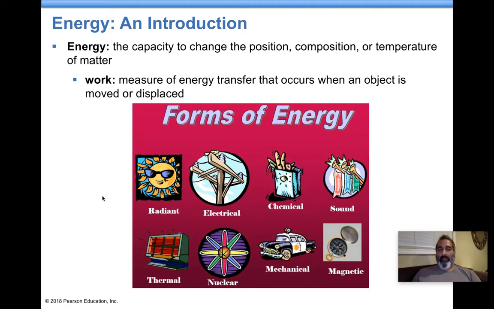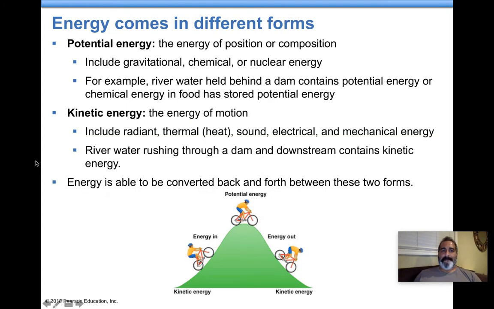Well, what is work? Work, if you ever took physics, is an equation. Work is force times distance, which means how much energy goes into moving an object or displacing it a certain distance, basically. So energy is the ability to do work. Work is force times distance for the most part. These are different forms of energy. We're going to talk about them a little bit more in a second.